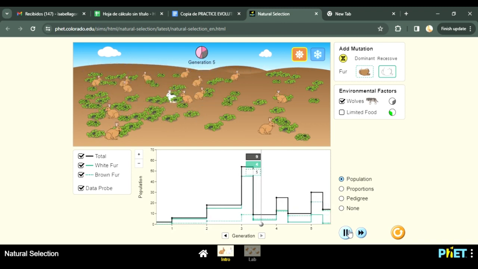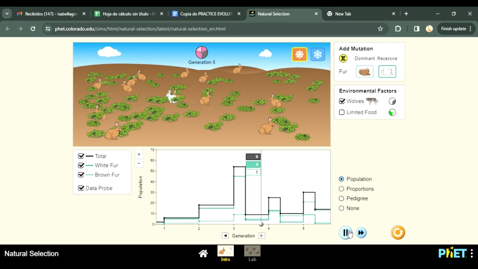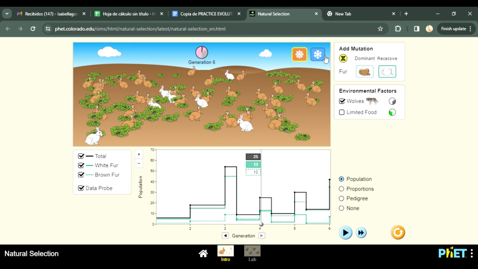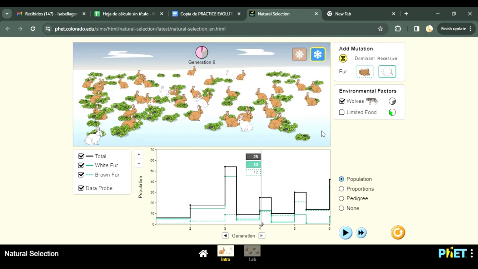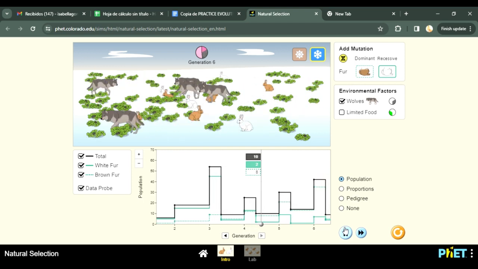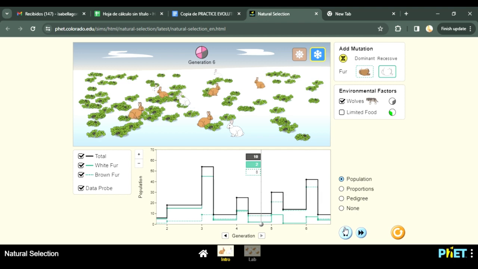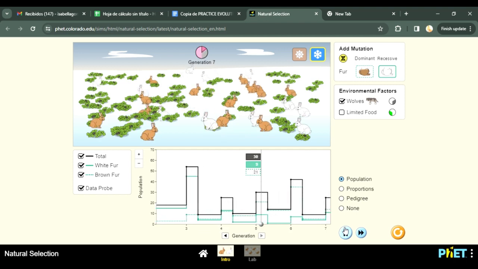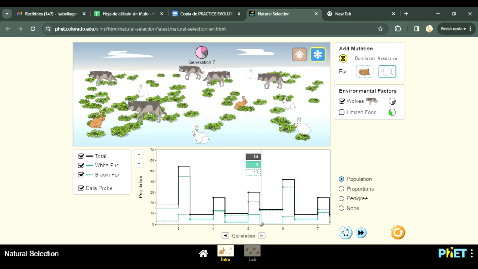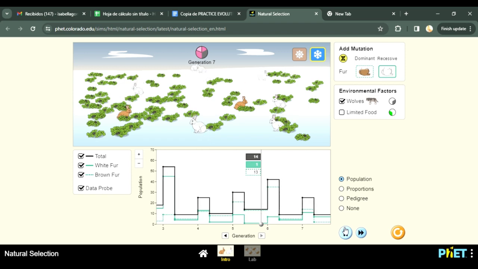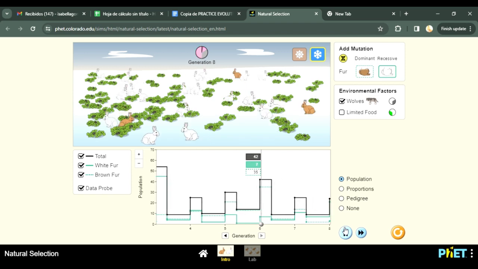Explain why the line for white fur starts to decline considering your responses for number 6 and number 7 above. Taking into account the wolves were introduced during a generation where the climate was still sunny, the white rabbits had less possibility to hide or camouflage from the predators according to their fur color, which makes their line decline considering these factors. At what generation did the climate change to winter snow? The climate changed to snow at the sixth generation.